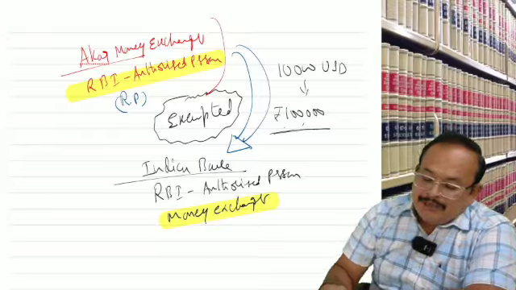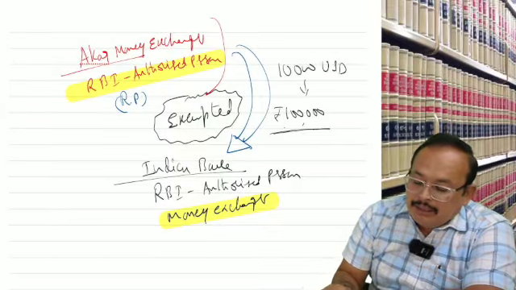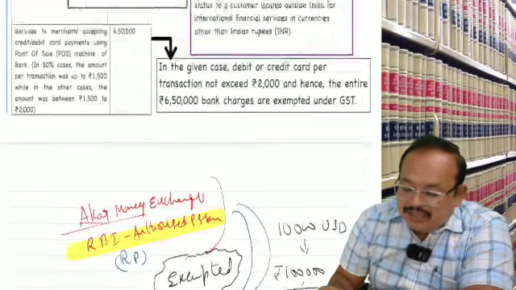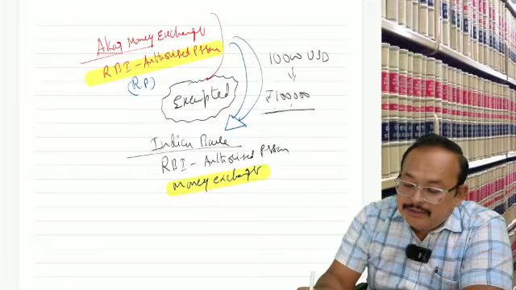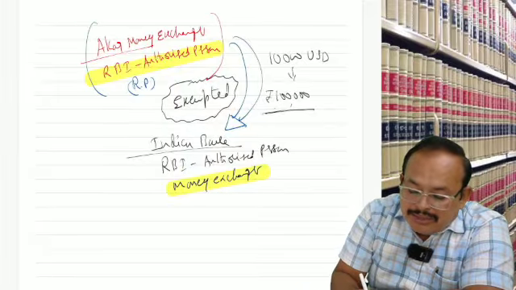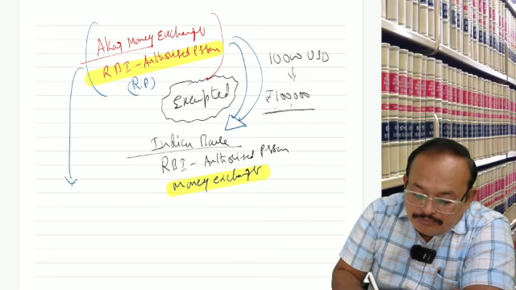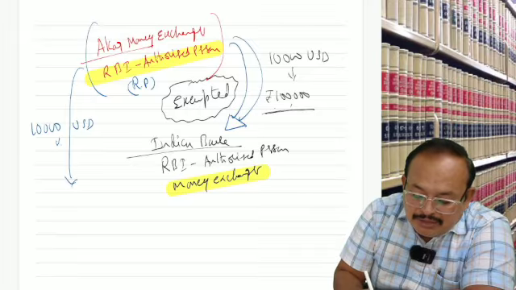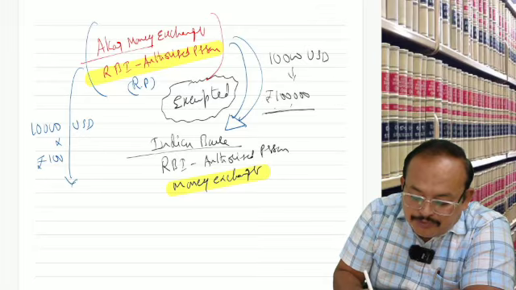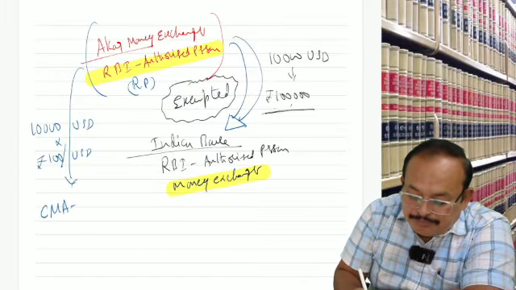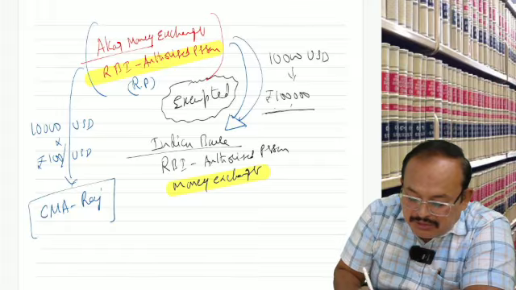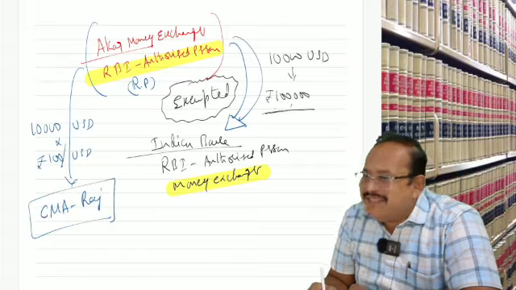Now, please come back. I will send this to you also. Right now, I will send it to you. For example, listen to me. Akbar Travel converts 10,000 USD at 100 rupees per USD and gives it to CMA Raj. Is CMA Raj a money exchanger?